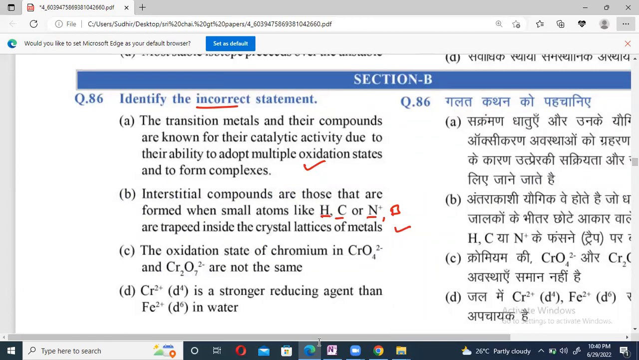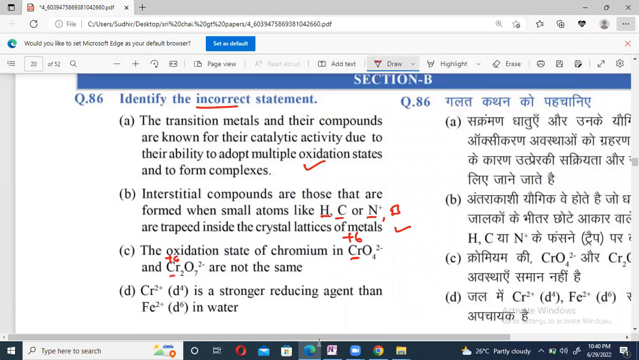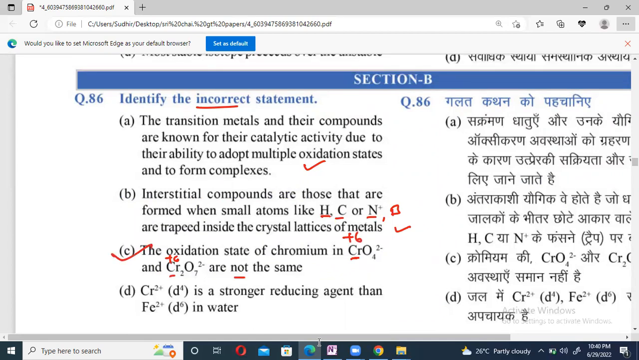Oxidation state of chromium in CrO4 2 minus and Cr2O7 2 minus are not the same. But here you find out 4 times minus 2 is minus 8, so it becomes plus 8 minus 2, plus 6. In dichromate, everybody knows it is plus 6. It is the same. So the incorrect one is option C. Option D is correct, beta. Chromium plus 2 d4, you remember this very important statement, is a stronger reducing agent than Fe plus 2 d6 in water. So for 86, option C is the answer, beta.